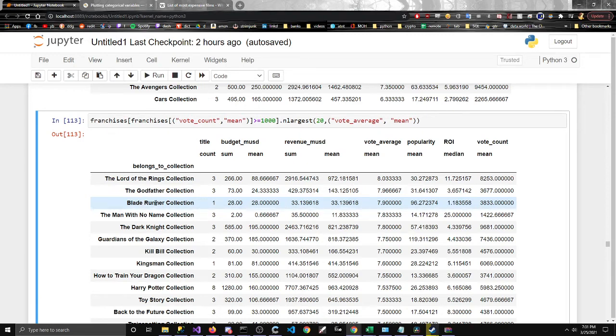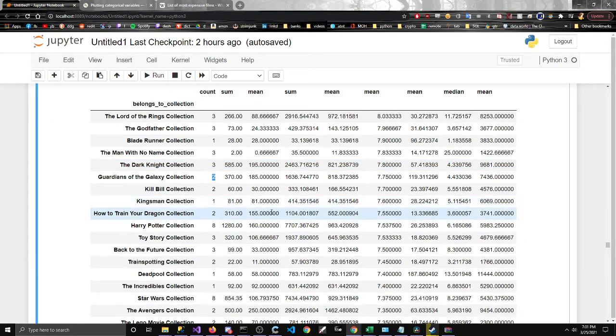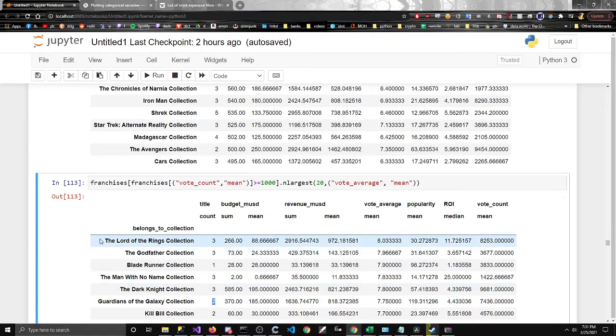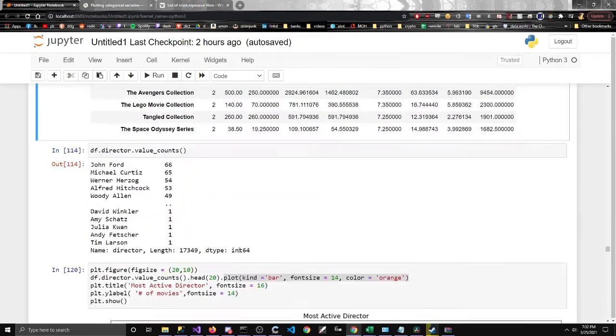Technically, I guess it is a franchise to a degree, but Dark Knight Collection, Guardians of the Galaxy or any other Avengers franchise, or Marvel movies, they have their own franchise, but then they're part of the bigger franchise. So I don't know. I guess we'll just count it as two. Kingsman Collection, just one. Okay, so the highest acclaimed franchise is Lord of the Rings, which makes sense to me.